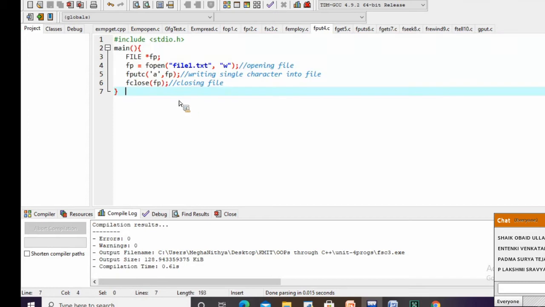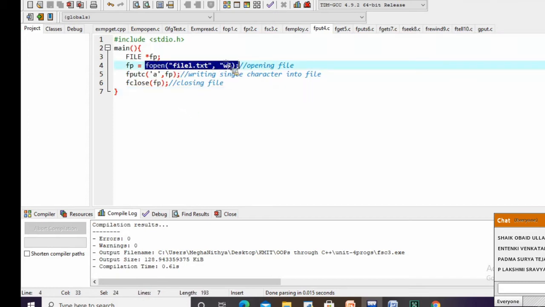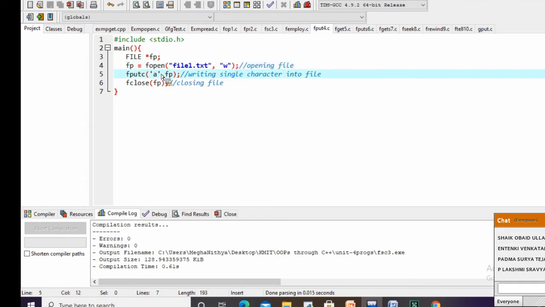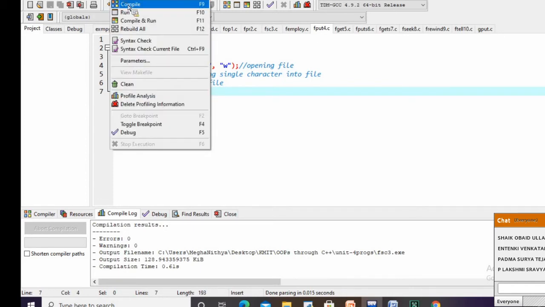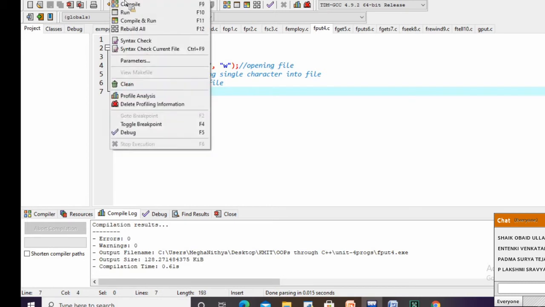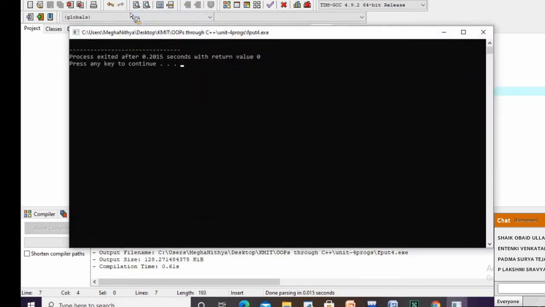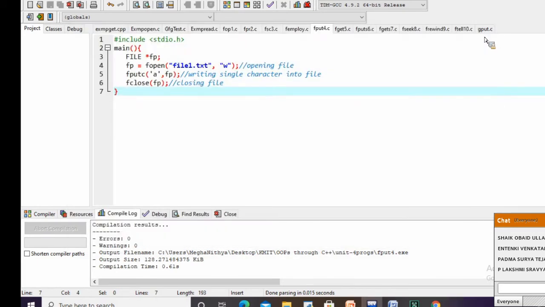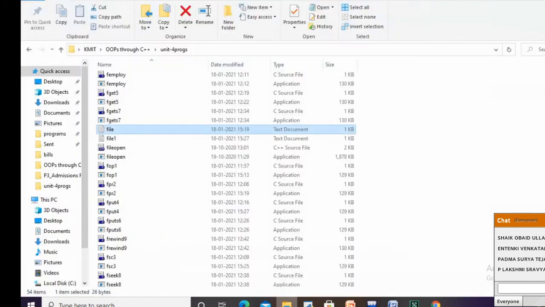This is the content I have. fopen file1.txt in the write mode. I'm opening file1.txt in the write mode, trying to append a into that particular file. Okay, it has executed. We will see file1.txt now. See, file1 is created.